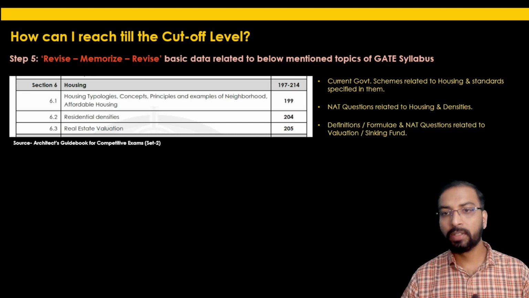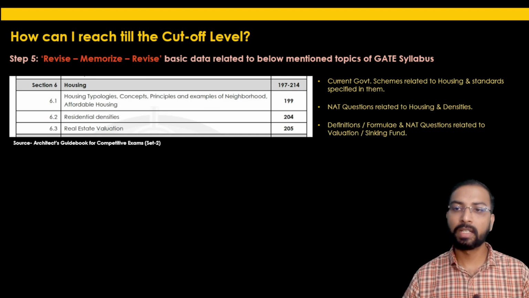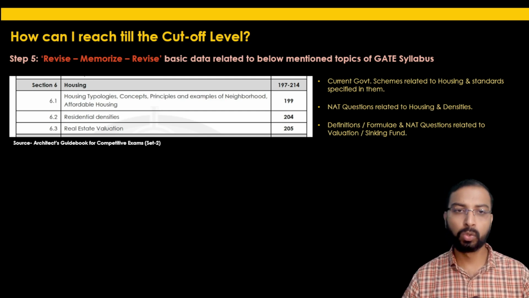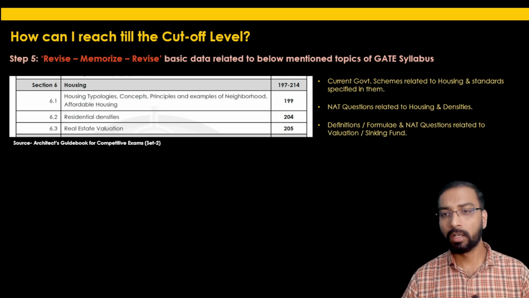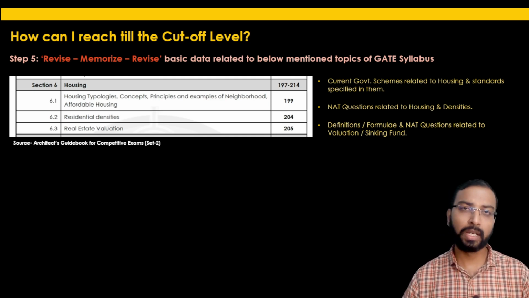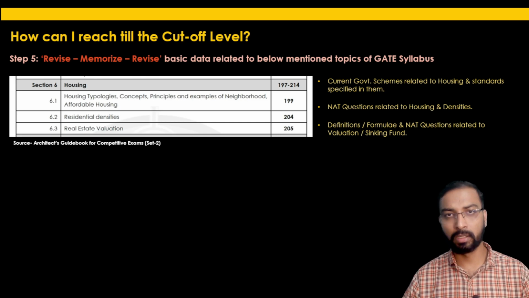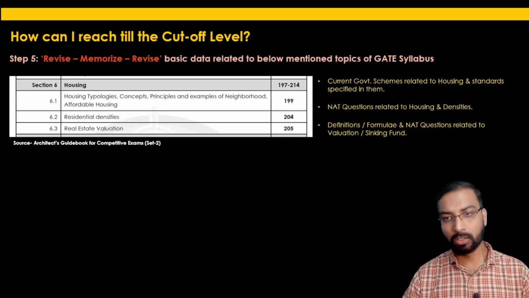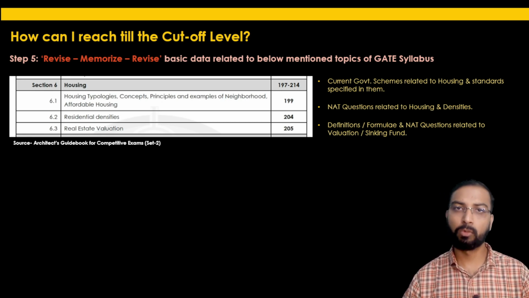Then definitions, formulas and numerical answer type questions related to valuation and sinking fund. If you go through the solved question paper, you will see that the numerical answer type questions based on sinking fund and valuation are very easy to solve. All you need to do is put the values in the formula and derive the answer. So do practice of these numerical answer type questions related to valuation and sinking fund.